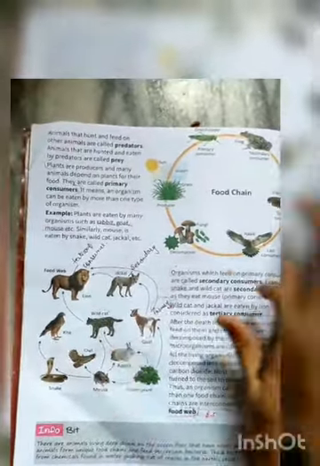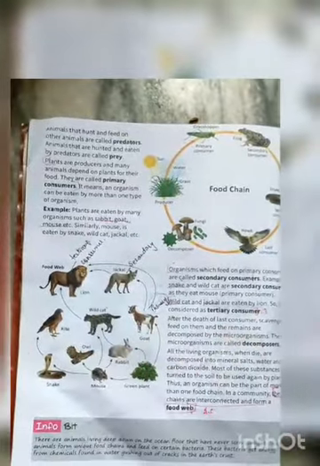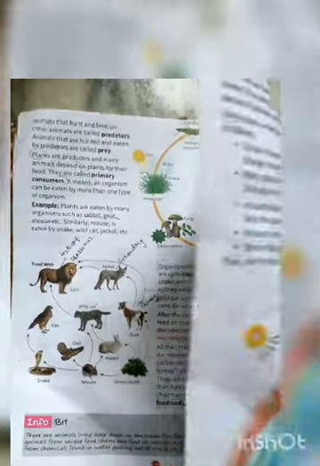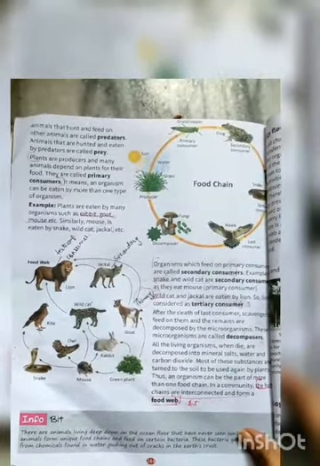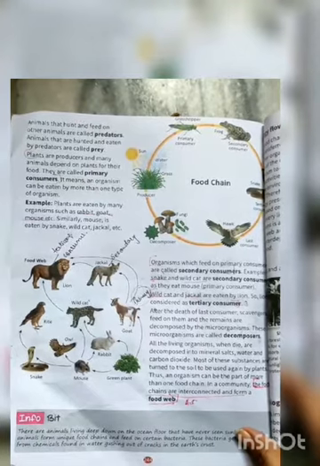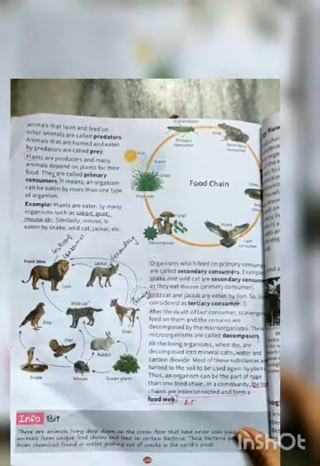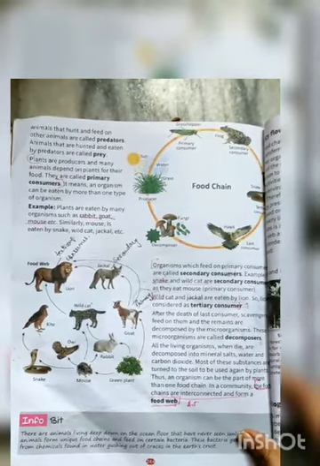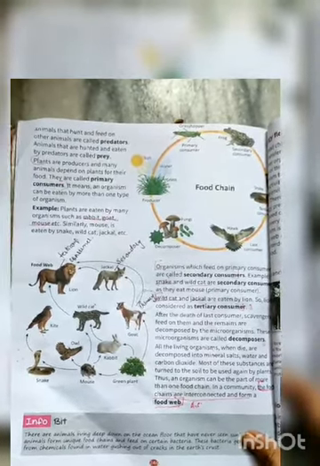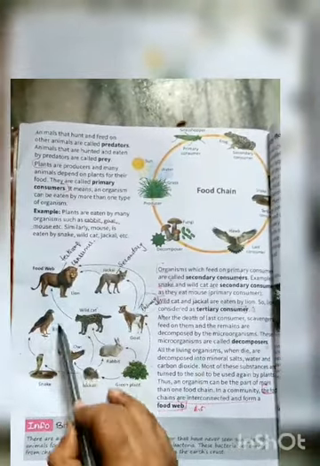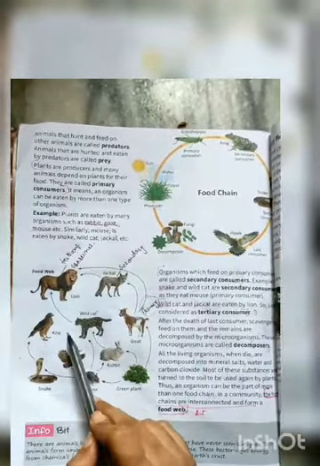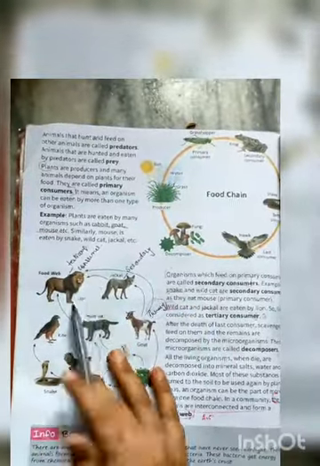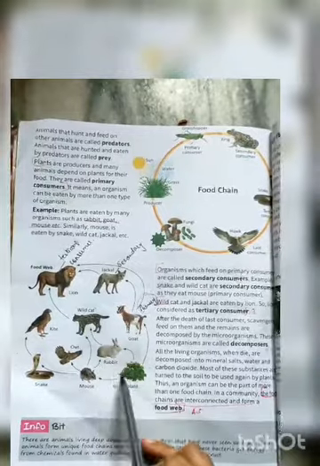Now, first of all, when you look at the food chain, you can make many food chains. All the living organisms, when they die, are decomposed into mineral salt, water and carbon dioxide. Most of these substances are returned to the soil to be used again by the plants. Thus, an organism can be a part of more than one food chain. In a community, the food chains are interconnected and form a food web. So this you can see is the connection of the food chains, and these in turn will lead to a food web.